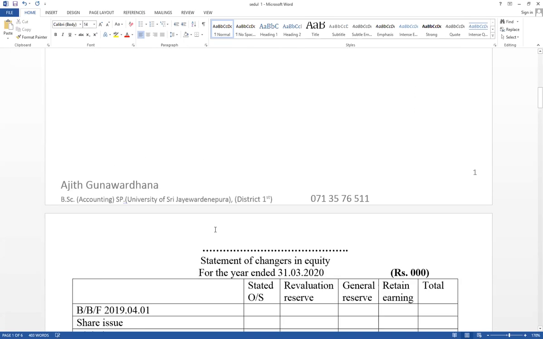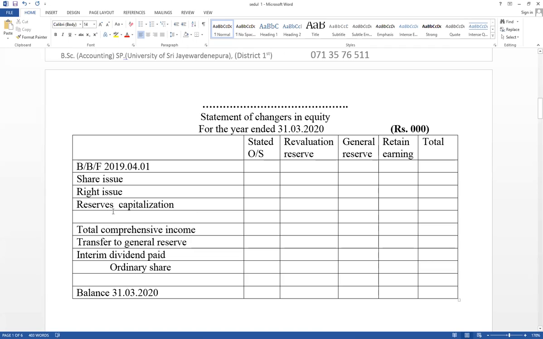As well as share issues. Share issues come only in companies. It may be a public issue, initial public issue, rights issue, and reserves capitalization. Those are specific areas for companies. After that, dividends adjustment. Dividends, interim dividends paid, as well as proposed dividends are available.